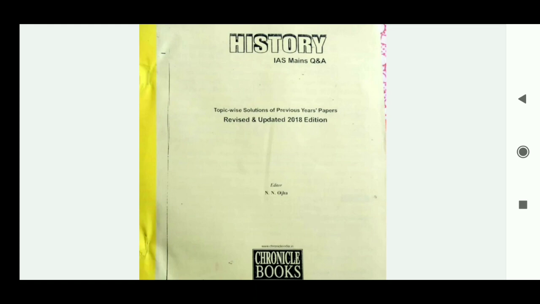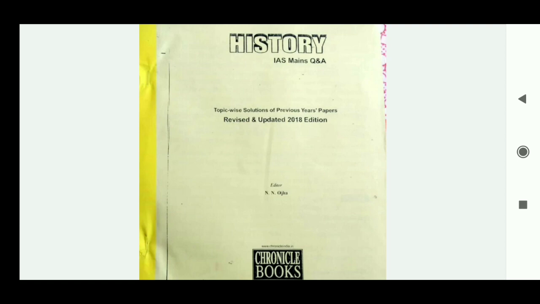Then come to the history optional previous year question papers. These will help you understand the trend of history optional questions. Only reading books and making notes is not sufficient according to your history optional ma'am. You have to refer to previous year questions and practice a lot from them. For that she referred to this book.